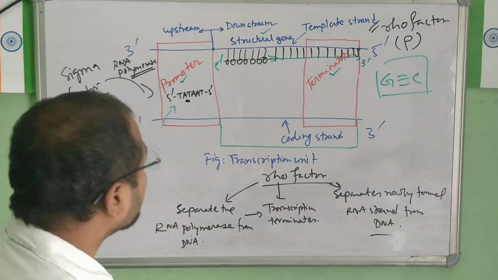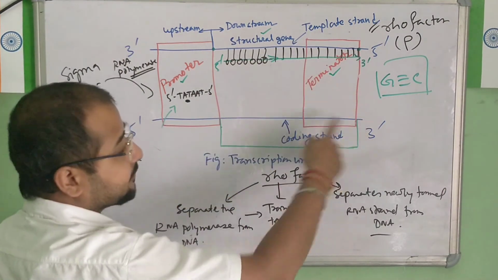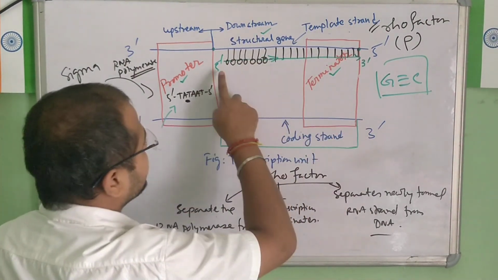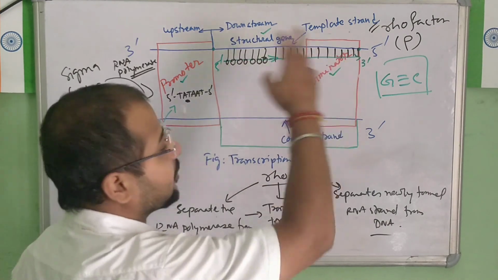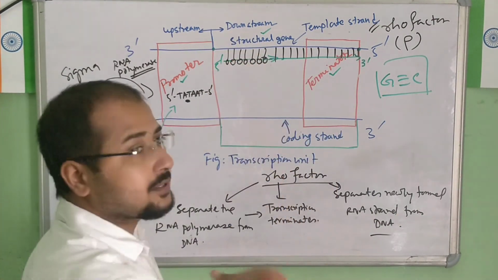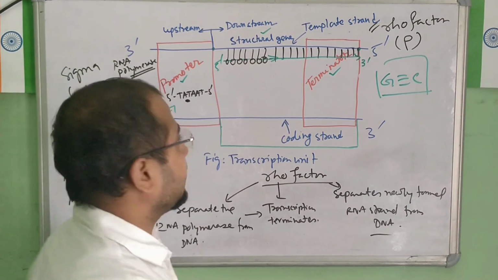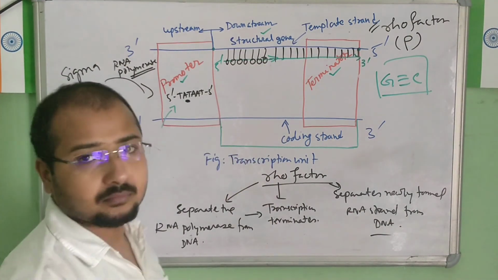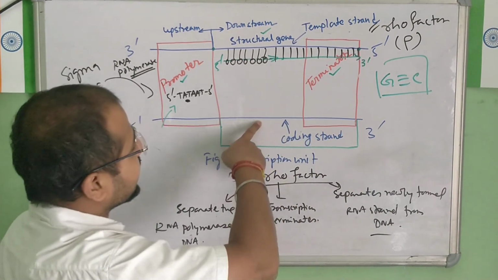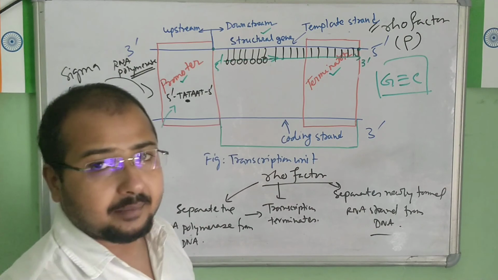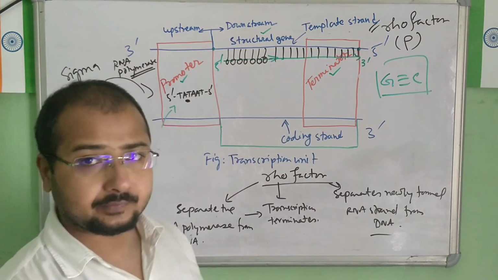It is because if you look at the newly formed strand, it is the same as this strand. This is 5' 3', this is also 5' 3'. If you look at the base pairing also, it will be the same as this newly formed strand. The bases here will be the same. Only one difference will be there: where uracil is in the RNA, here it will be thymine. That's it. Rest all sequencing of the nitrogenous bases will be the same in this DNA strand and this RNA strand. Because of this similarity, we are calling this strand a coding strand. Clear?